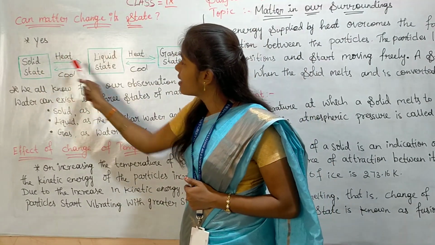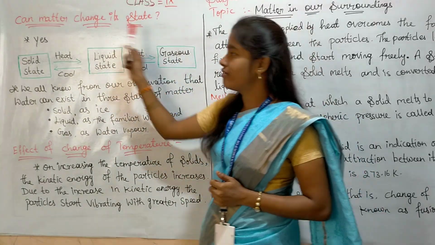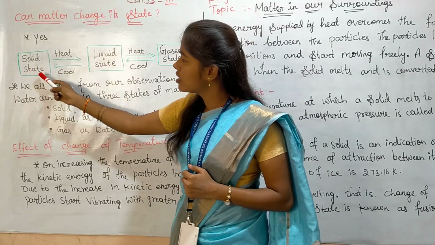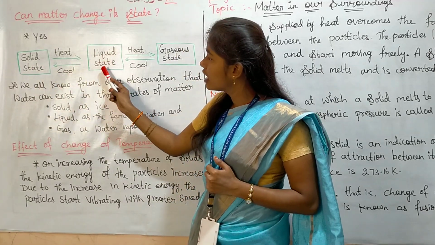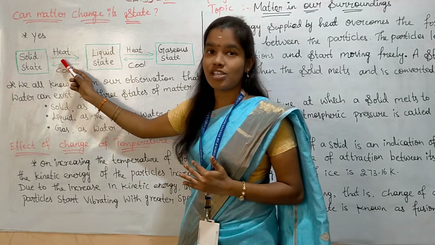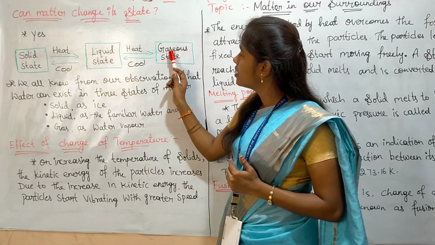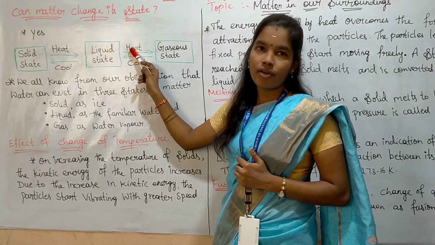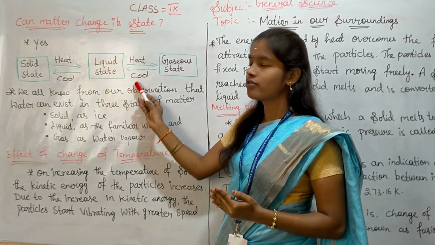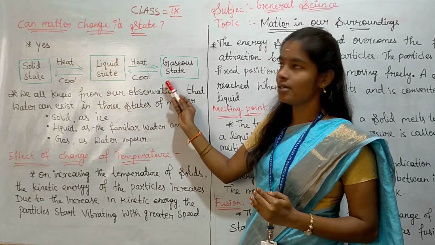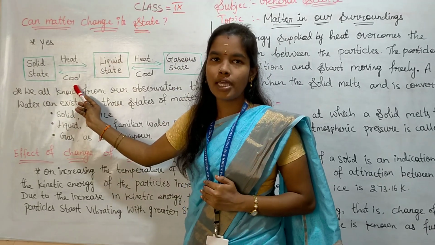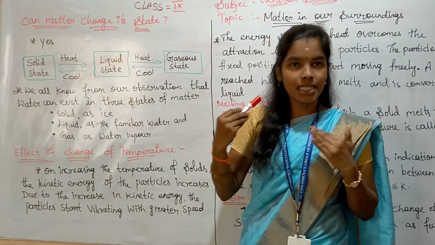The solid state, liquid state and gaseous state. We have discussed these three states in the previous class, and here you can observe that the solid state will be converted into liquid state if we apply heat, by changing the temperature. And liquid will be converted into gaseous state by changing the temperature. If we want to convert gas into liquid state, we have to cool the substance, and to convert liquid to solid, again cool. This process we'll see in detail in this session.